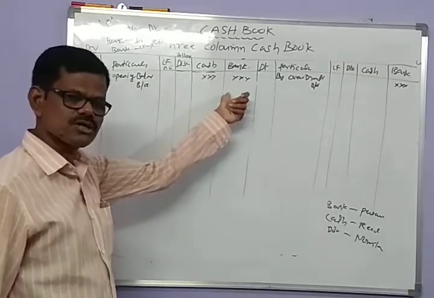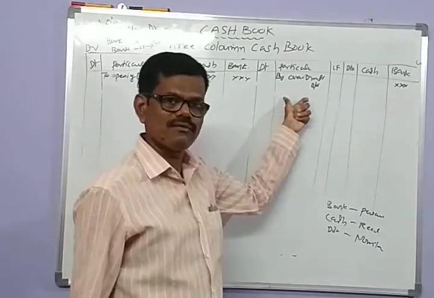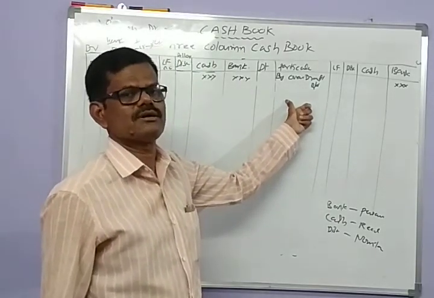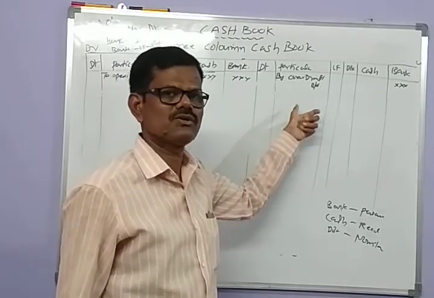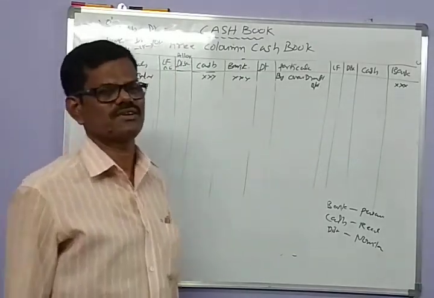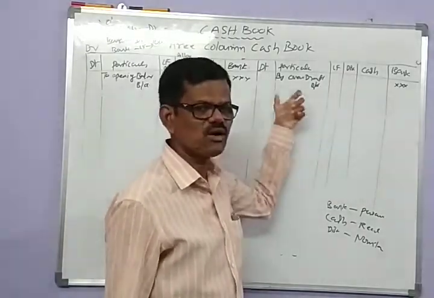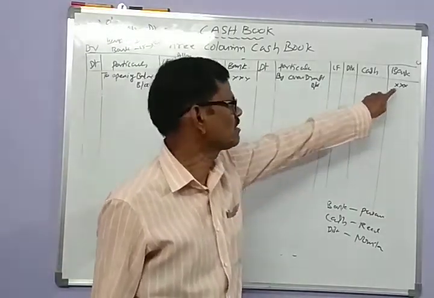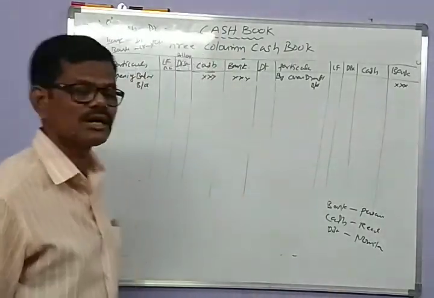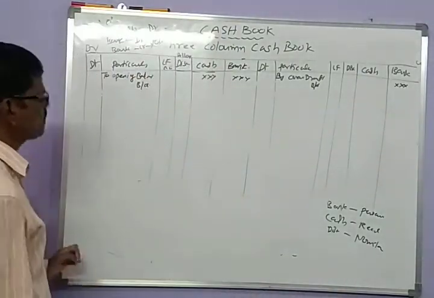Bank also shows the debit balance. But if the bank account shows the credit balance, it is overdraft. Then the overdraft balance is recorded as opening balance to the credit side of the triple column cash book.